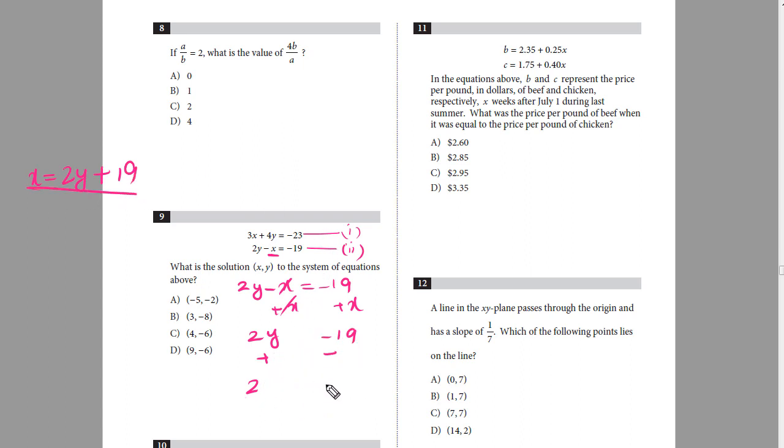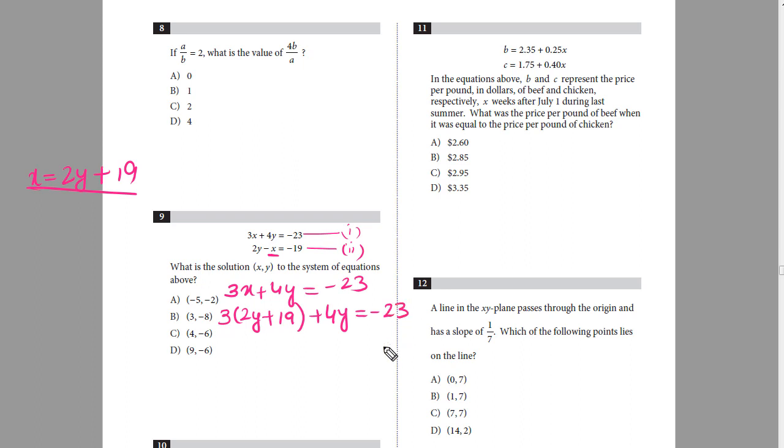Now I'll insert this whole value of x into equation 1. So I'll write equation 1 here. So 3x plus 4y equals to negative 23. Now x is 2y plus 19. So 3 times 2y plus 19 plus 4y is equal to negative 23.